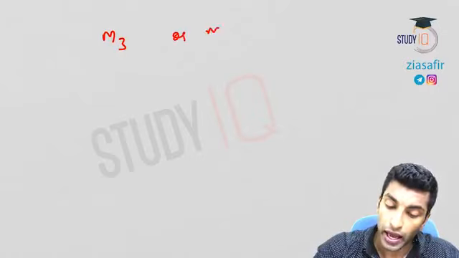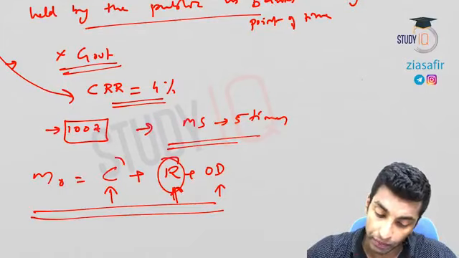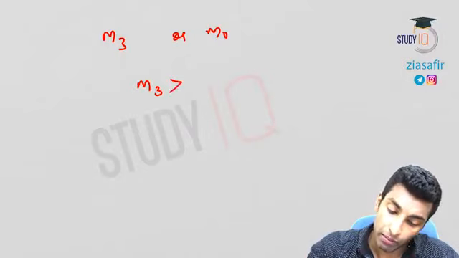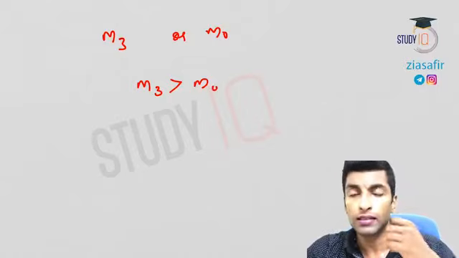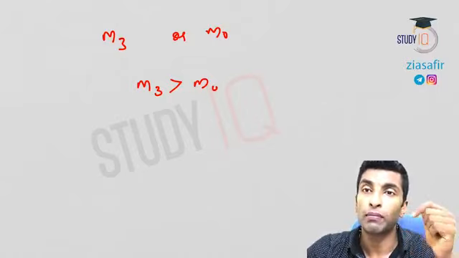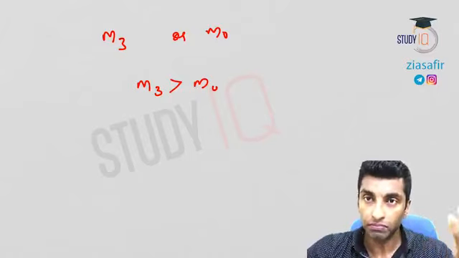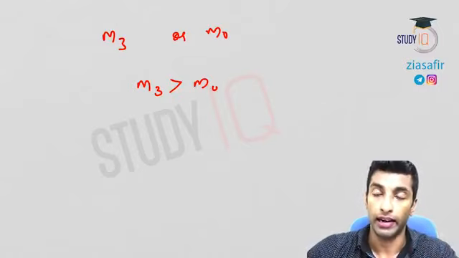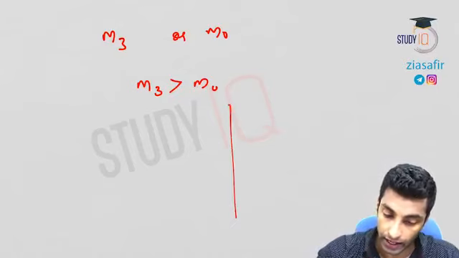Now what do you think, which one will be broader, M3 or M0? In M0 you can see reserve money, the currency and OD, but M3 will be much more broader than M0. The reason is, see, the deposits will be much more than currency held by the bank, right? Because most of the deposits the bank won't keep with them, they will lend it. So if you see the balance sheet of a bank, it will be like this, right?